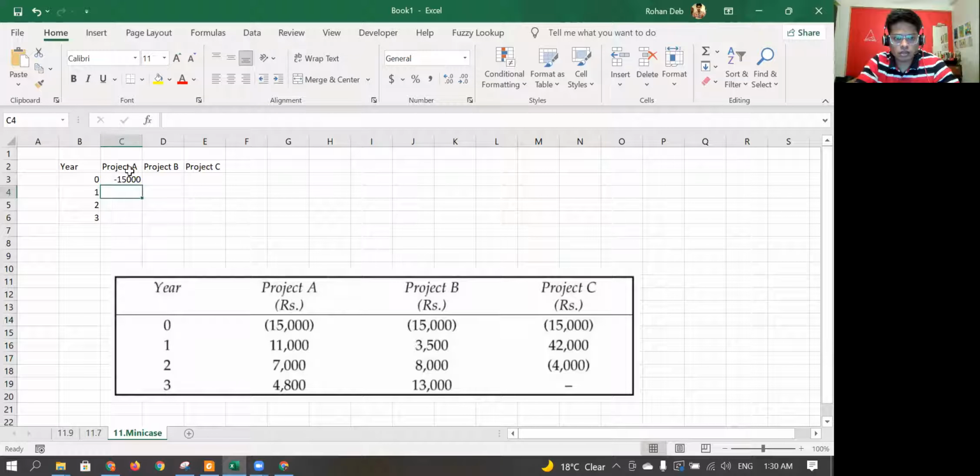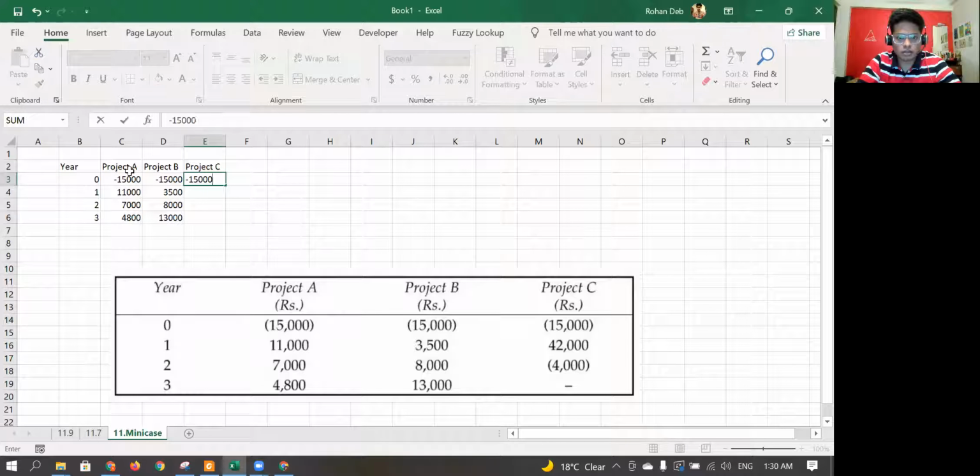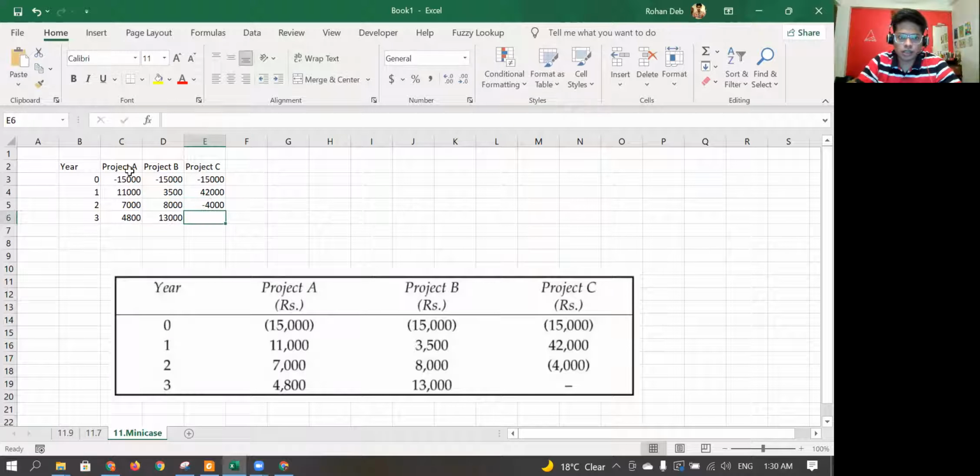Negative 15,000, 11,000, 7,000, 1,000, 3,500, 8,000, 13,000. The last one is again negative 15,000, 42,000, and negative 4,000. Make sure you copy all these figures correctly, otherwise it will mess up your project details.